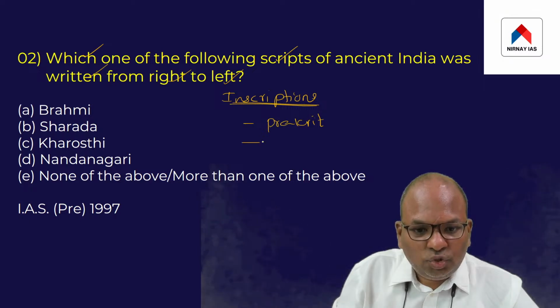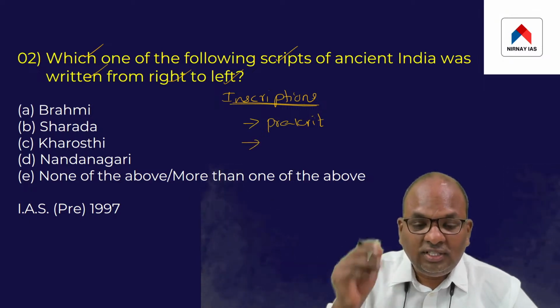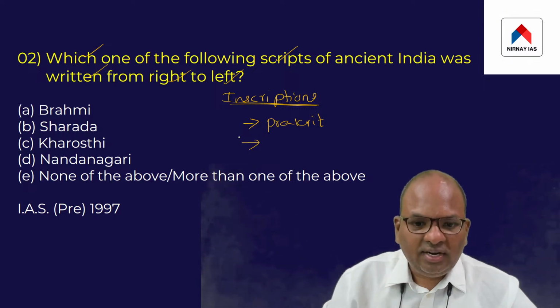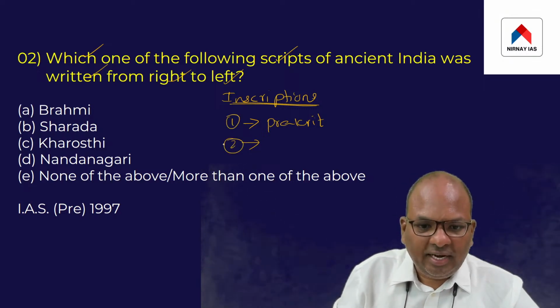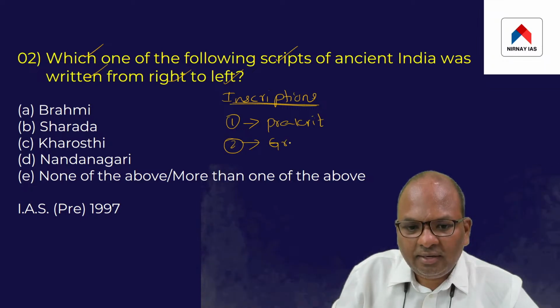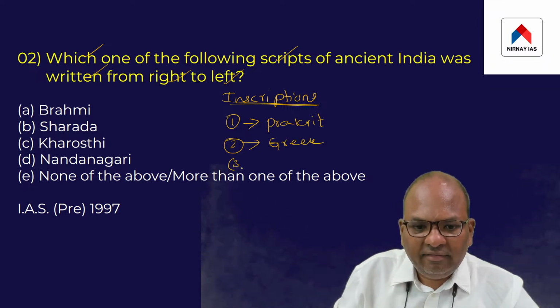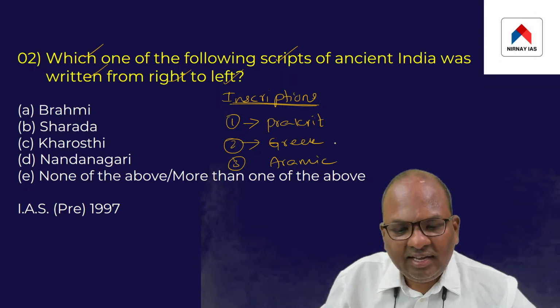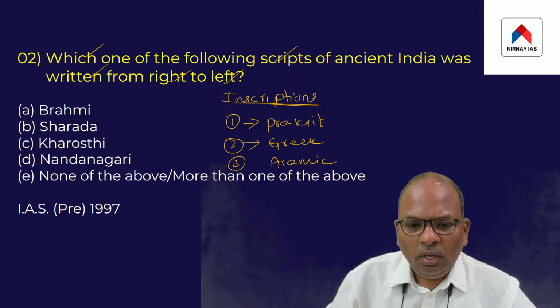In fact, Ashoka used three different languages for his inscriptions. One is Prakrit, second is Greek, third is Aramaic, A-R-A-M-I-C.